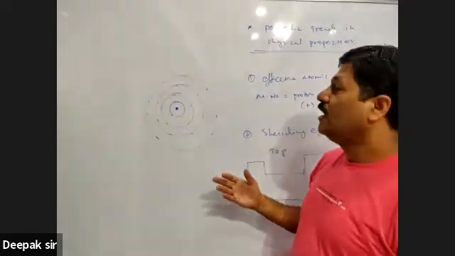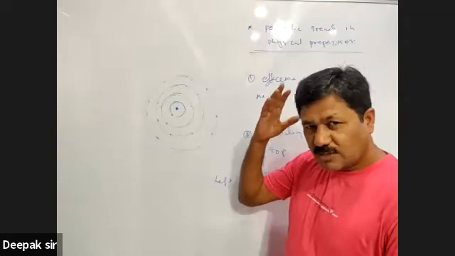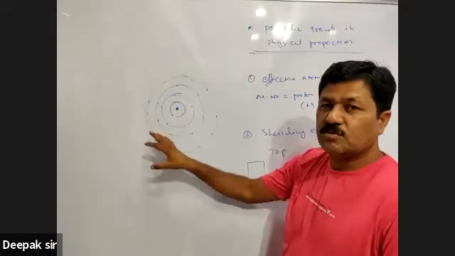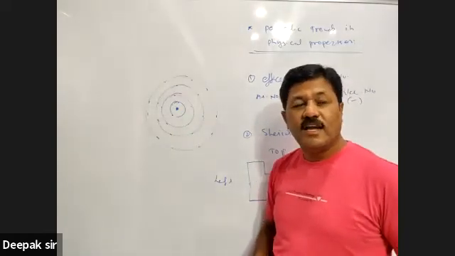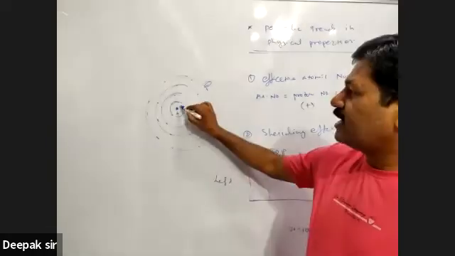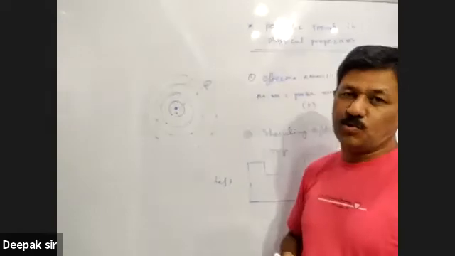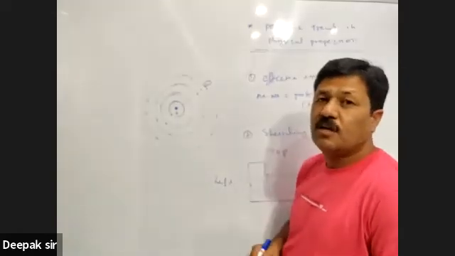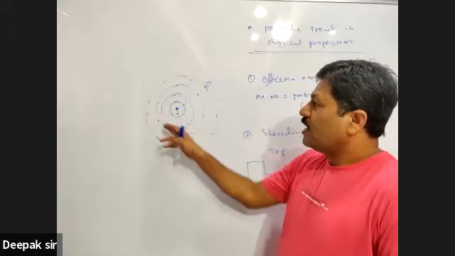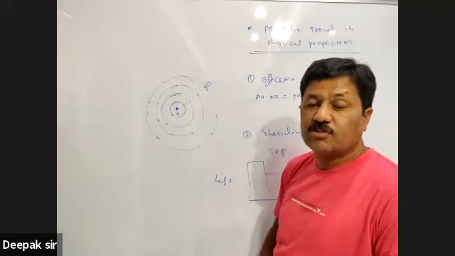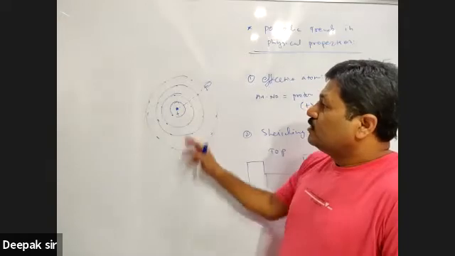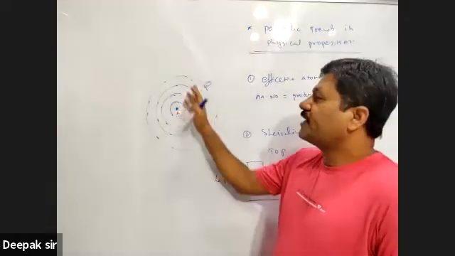Naturally, this nucleus which is positively charged has attractive power towards these electrons, because electrons are negatively charged. There lies an electrostatic force of attraction. This nucleus being positively charged and electrons being negatively charged, there lies an attraction between all the electrons and the nucleus. So all electrons are held with the nucleus due to electrostatic force of attraction between positive and negative. No doubt.